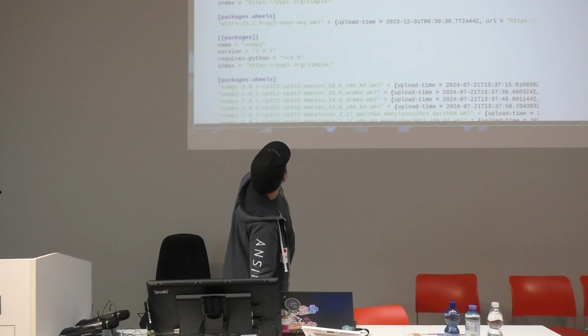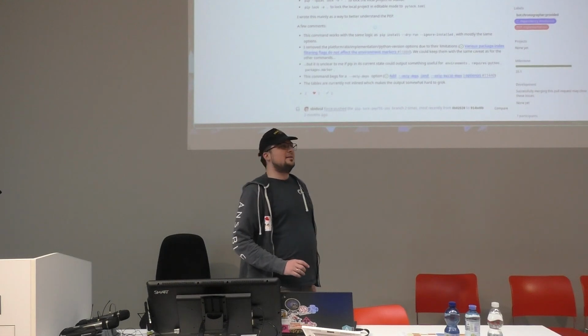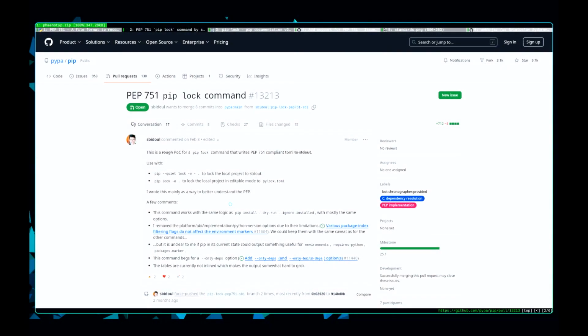There is a pull request in pip that has an experimental implementation of a command that would generate this file. This is only the generation part. It will probably be merged in 2 weeks, and it will probably be in pip 25.2, and you can try it out. But there is no installer command.